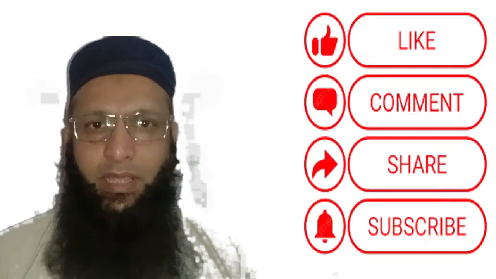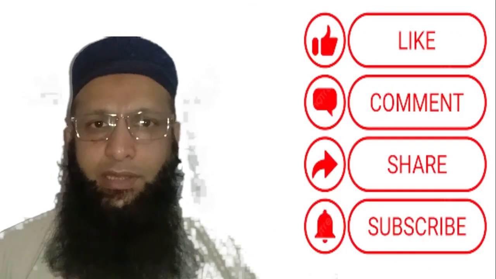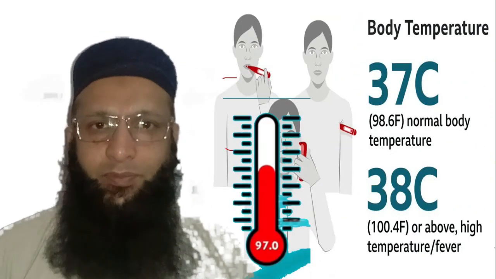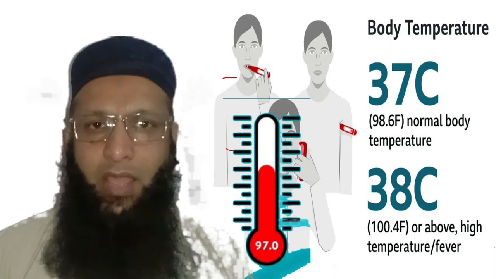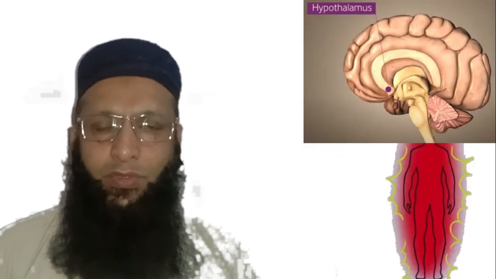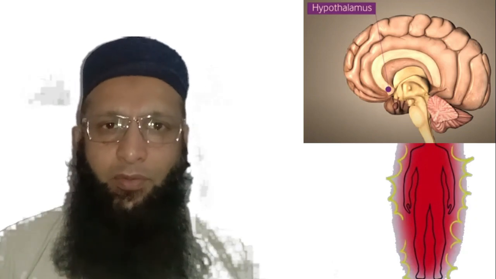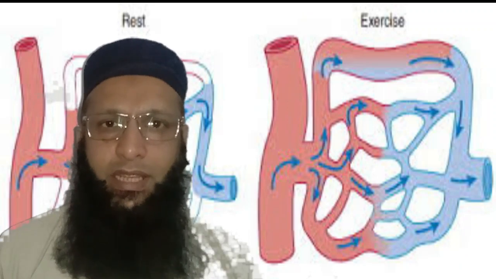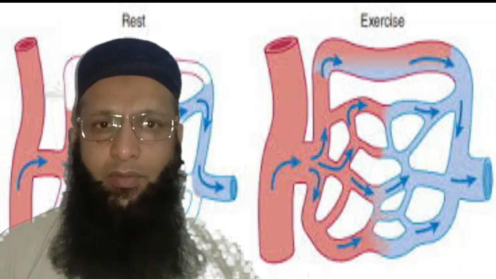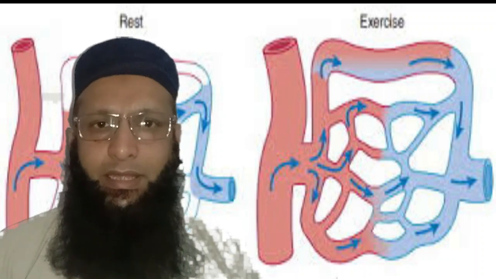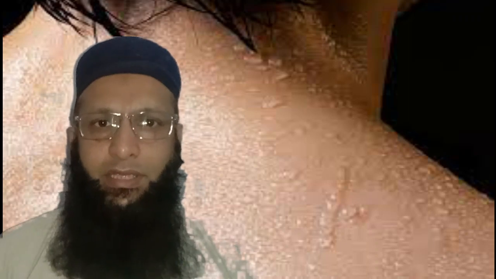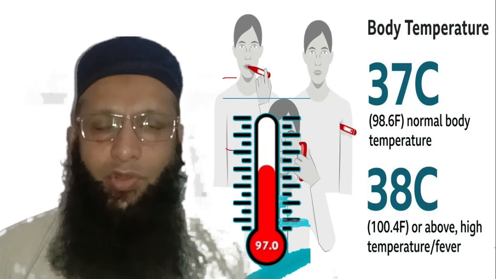Our body maintains a normal range of temperature, which is 98.6 degrees Fahrenheit and 37 degrees centigrade. This whole process is controlled by the hypothalamus, a tiny part of the brain which controls the body temperature. If our body gets too hot, our hypothalamus sends signals to the body, and our blood vessels are dilated, and the pores are open, and our body starts sweating and releasing the heat out of the body and maintains the normal body temperature.